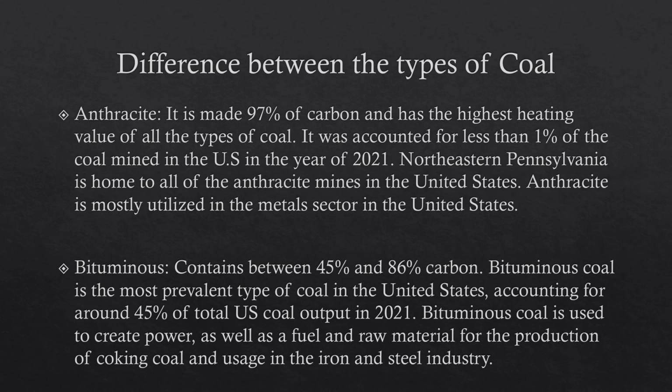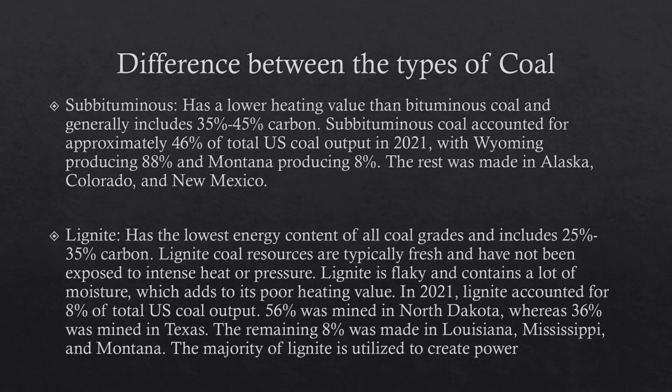Bituminous contains between 45% and 86% carbon. Bituminous coal is the most prevalent type of coal in the United States, accounting for 45% of total U.S. coal output in 2021. Subbituminous coal has a lower heating value than bituminous coal and generally includes 35 to 45% carbon. Subbituminous coal accounted for approximately 46% of total U.S. coal output in 2021, with Wyoming producing 88% and Montana producing 8%.